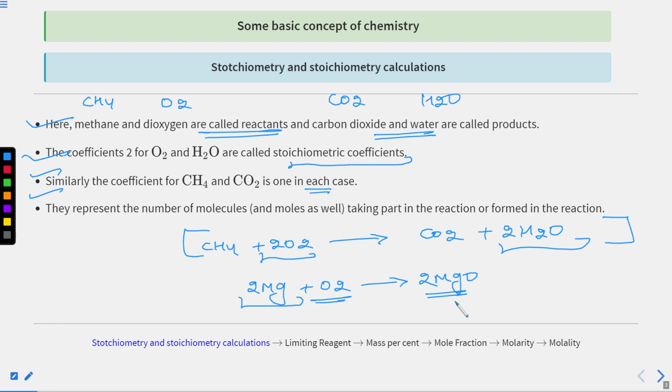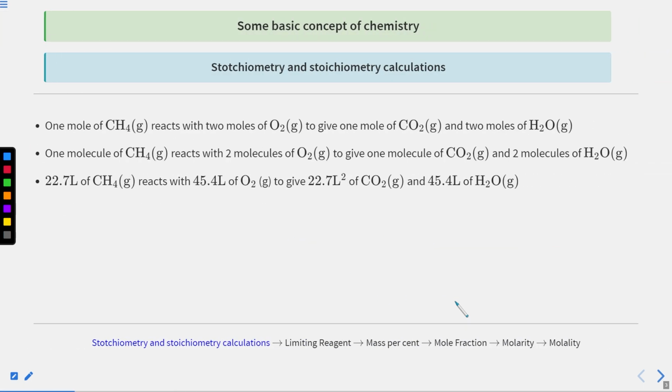You can say this in terms of mass as well. So let's understand the next point. 1 mole of CH4, which is a gas, reacts with 2 moles of O2 to give 1 mole of CO2 and 2 moles of H2O. Repeating one more time, 1 mole of CH4 reacts with 2 moles of O2 and produces 1 mole of CO2 plus 2 moles of H2O. In other words, 1 molecule of CH4 reacts with 2 molecules of O2 and gives 1 molecule of CO2 and 2 molecules of H2O.